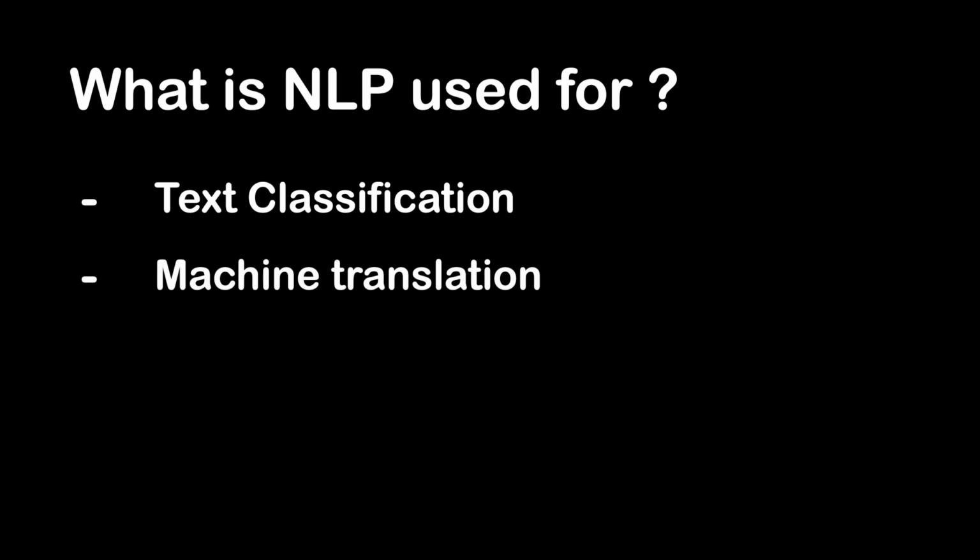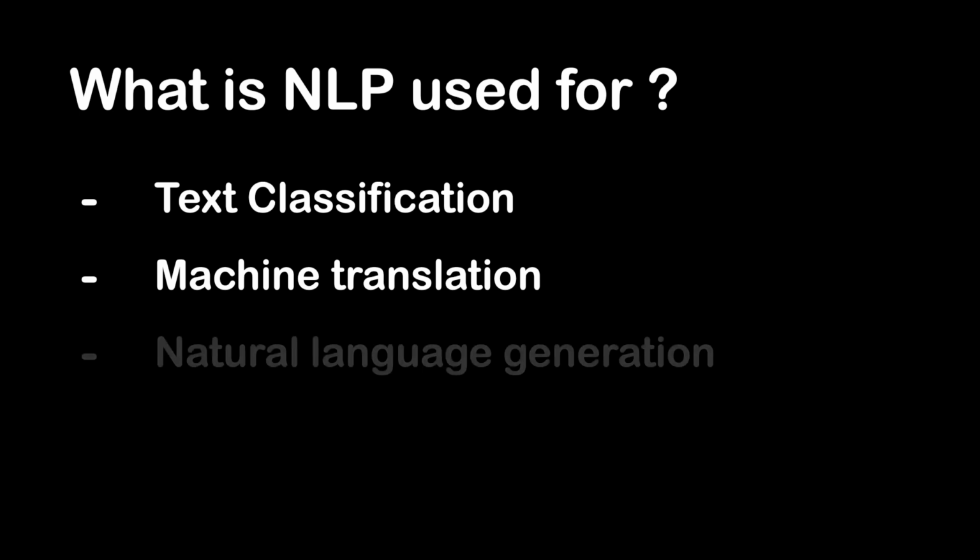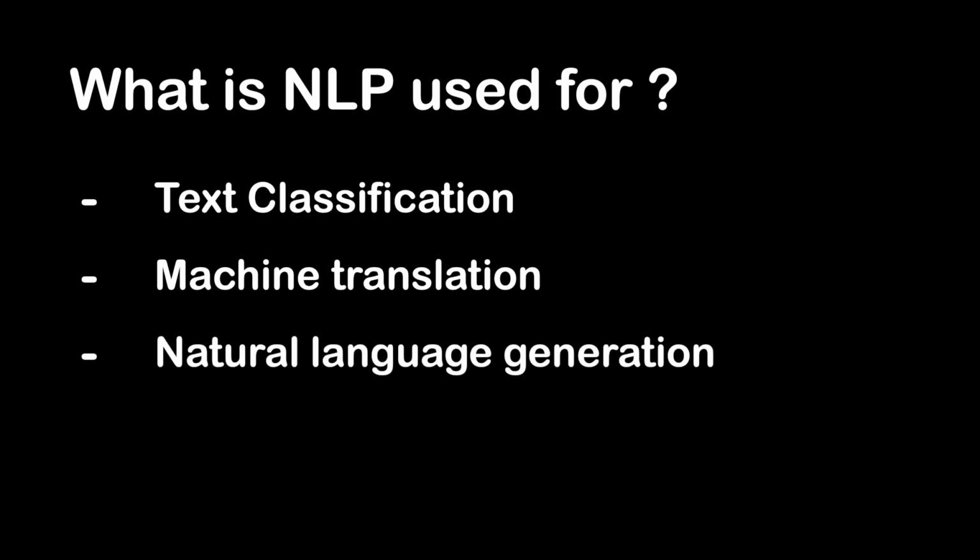Secondly, machine translation. This is the process by which a computer translates text from one language, such as English, to another language, such as French, without human intervention. Thirdly, natural language generation. This involves using a natural language processing algorithm to analyze unstructured data and automatically produce content based on that data. One example of this is in language models such as GPT-3, which are able to analyze an unstructured text and then generate believable articles based on the text.